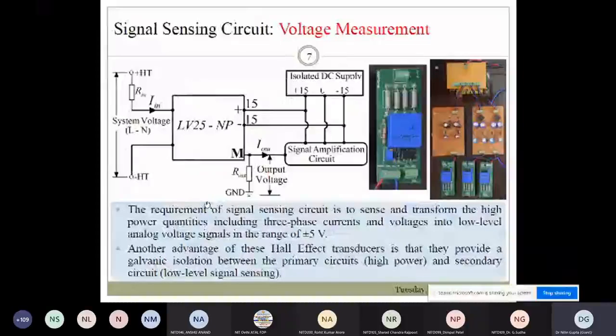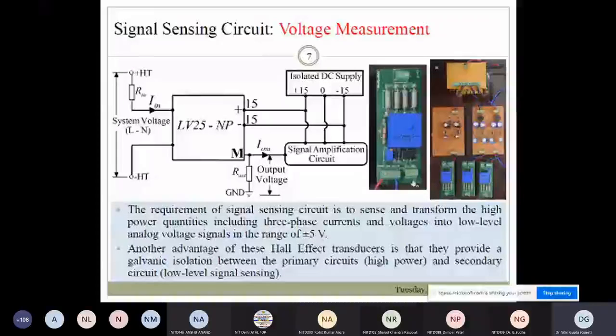This is the sensing circuit. Normally in the laboratory we use LV25 and LA55 or 25 current sensor and voltage sensor. This is the voltage sensor. LV means voltage, and you also have to prepare its measuring circuits, because in the market this is of LEM company. In the market you will not get this PCB. Maybe different vendors are there, and they also give you the PCB where you just give the input and take the output.